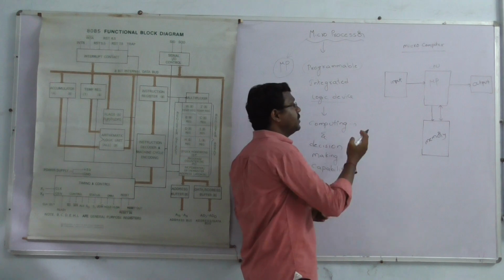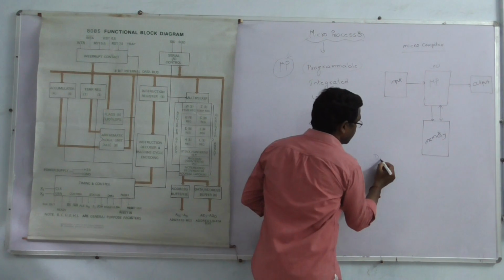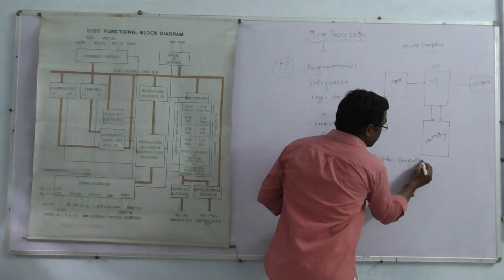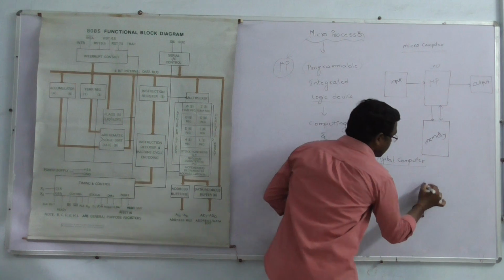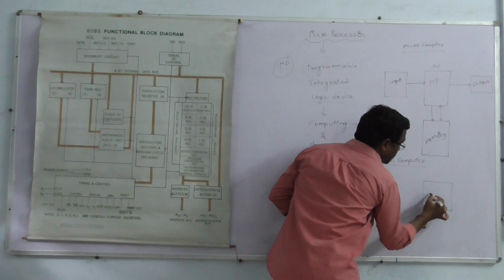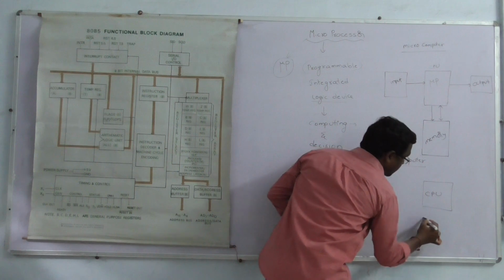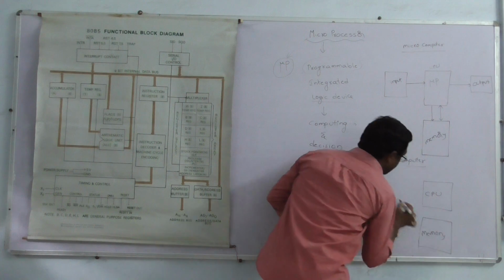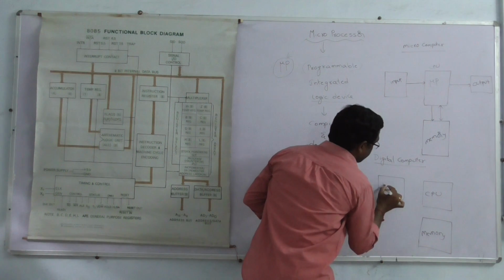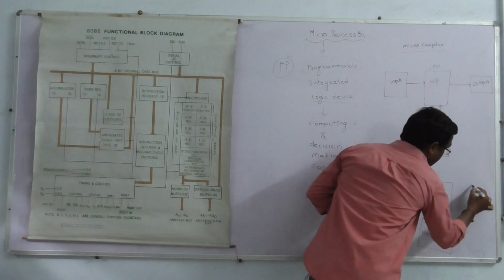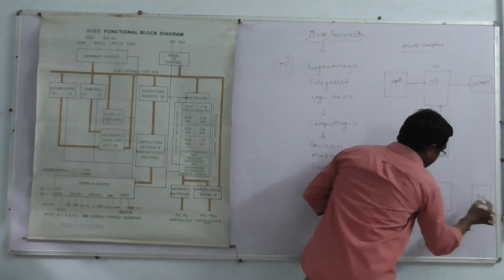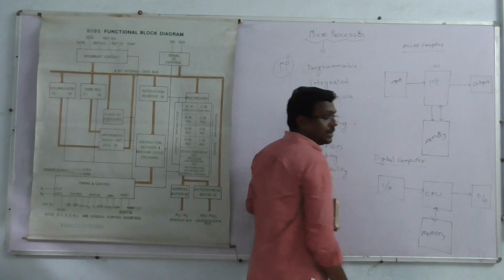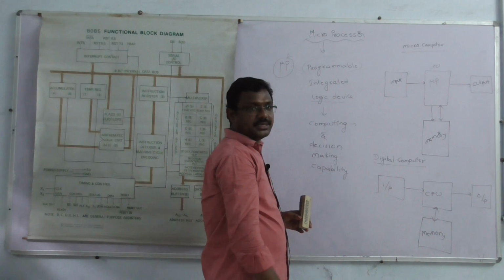What is the difference between a microcomputer and a digital computer? In the digital computer, the CPU, central processing unit, is combined with memory and input output devices. This is the digital computer.